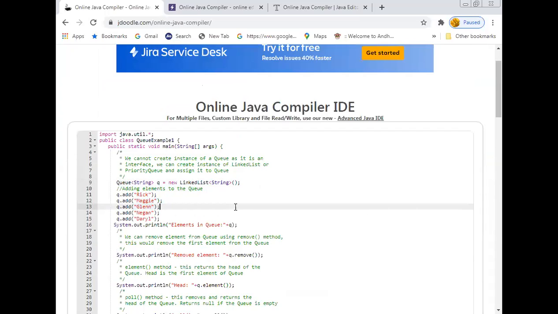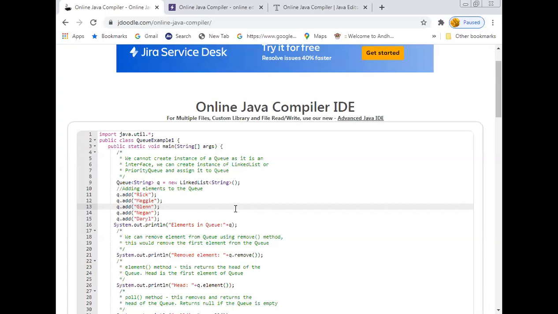As I told you, for a priority queue, the elements should be comparable. You should find a comparison mechanism.